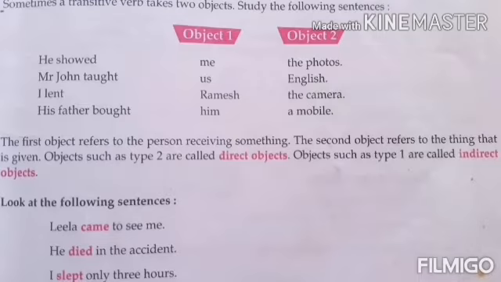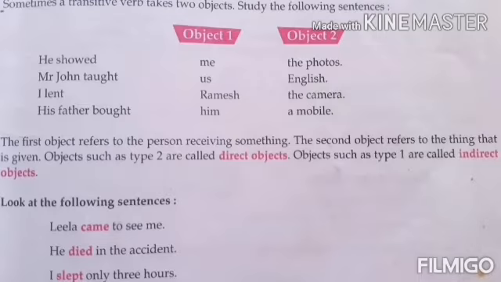And objects of the second type are called direct objects. Understand? And objects of the first type are called indirect objects. You can get this in the columns. Understood? Look at the following sentences for your understanding.